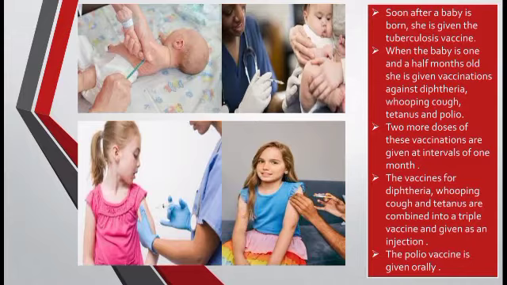That means in total 3 vaccinations are given against these, so that the body is completely ready to fight against these diseases: whooping cough, diphtheria, tetanus. Now these 3 vaccinations are given a month apart, and they are given in the form of injection.